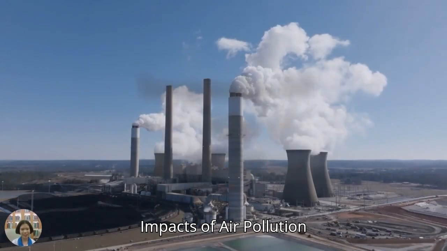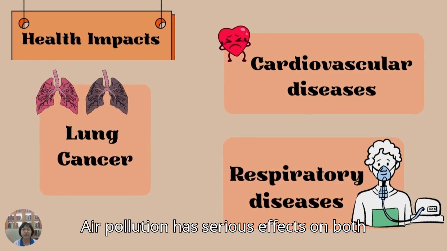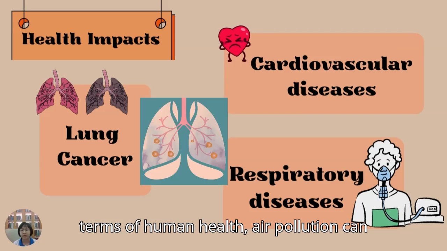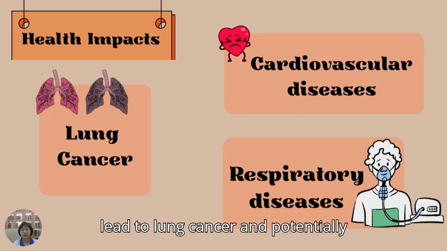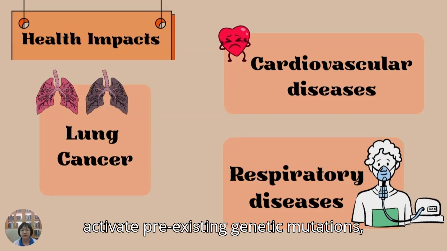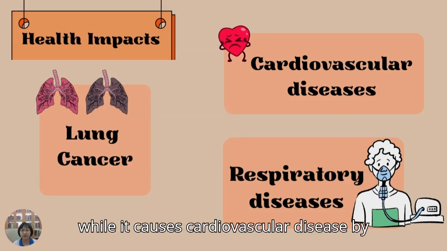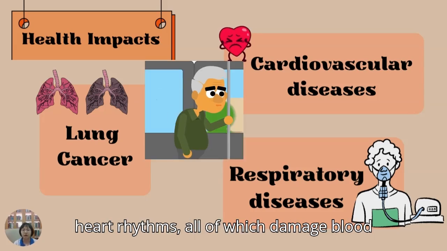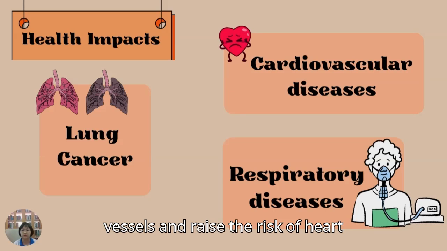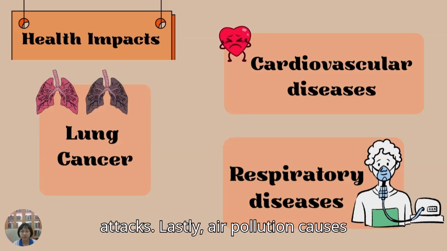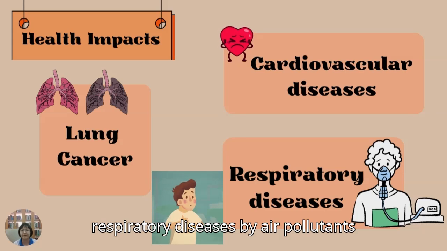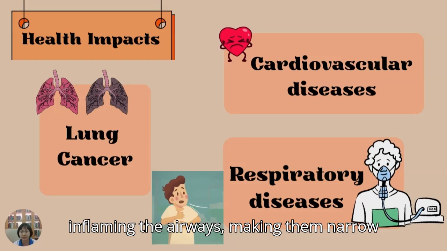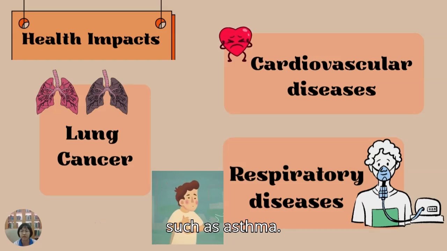Impacts of air pollution. Air pollution has serious effects on both human health and the environment. In terms of human health, air pollution can lead to lung cancer and potentially activate pre-existing genetic mutations, while it causes cardiovascular disease by increasing blood pressure and disrupting heart rhythms, all of which damage blood vessels and raise the risk of heart attacks. Lastly, air pollution causes respiratory disease by air pollutants such as nitrogen dioxide entering and inflaming the airways, making them narrow and increasing the risk of lung problems such as asthma.